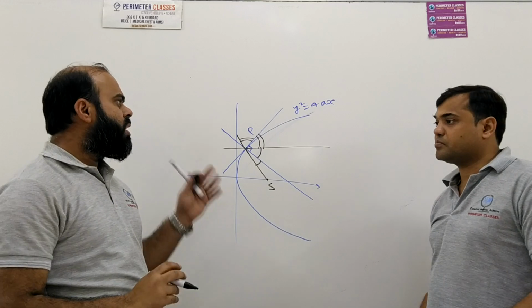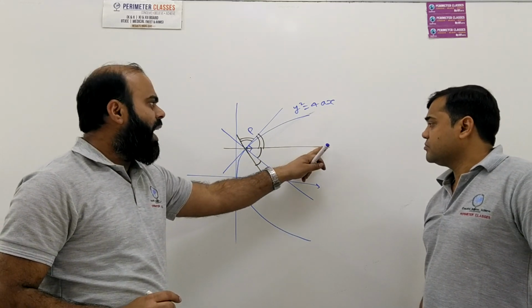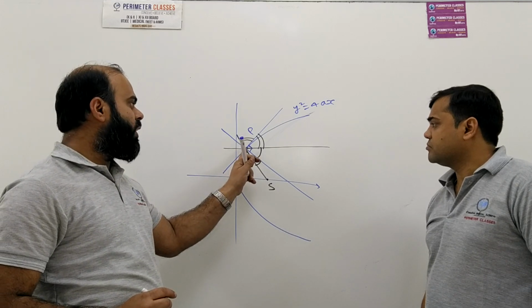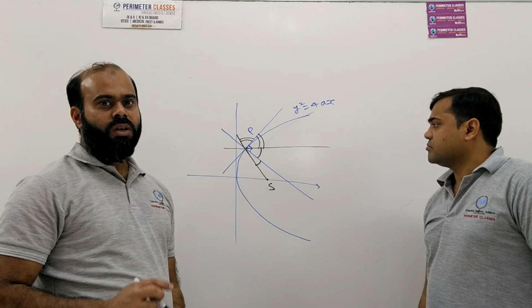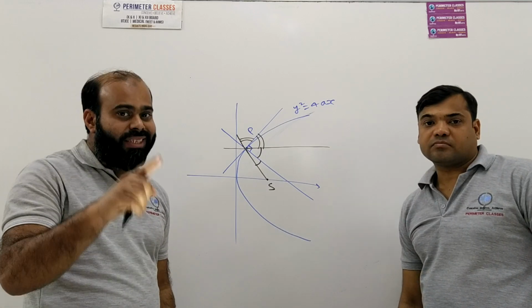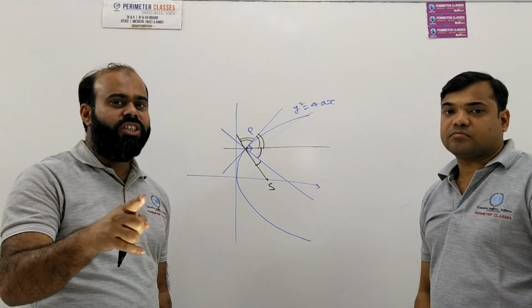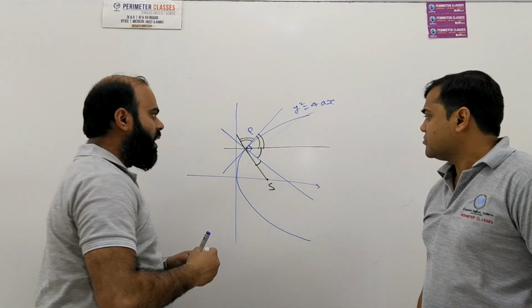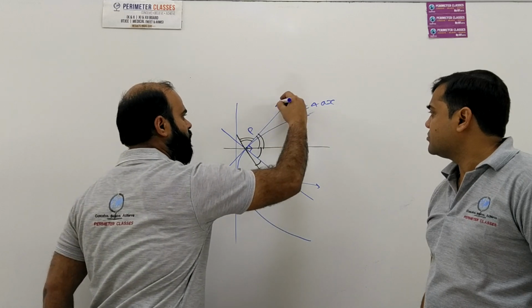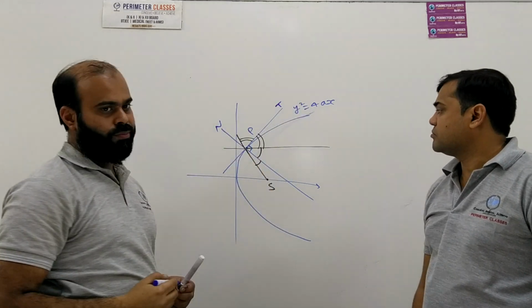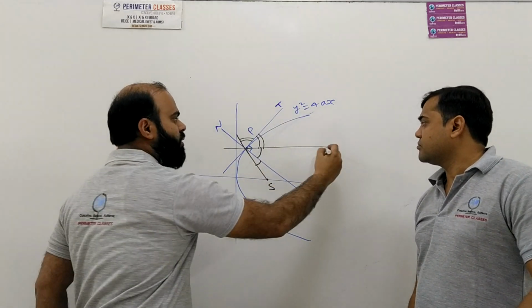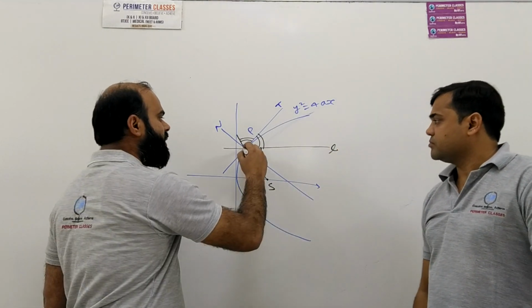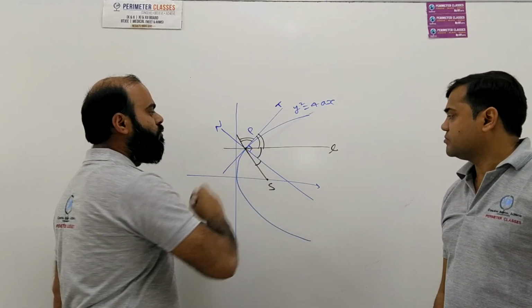In short, the line which is parallel to the axis of the parabola and the line which is joining the point with the focus will have angle bisectors as the tangent and normal to the parabola at that point. This is a tangent at the parabola. This is a normal at the parabola. This is a line which is parallel to the axis of the parabola. This is the axis of the parabola. And this is a line which is joining the point with the focus.